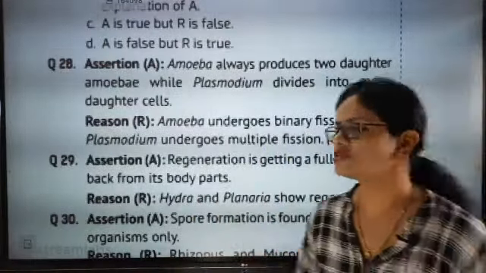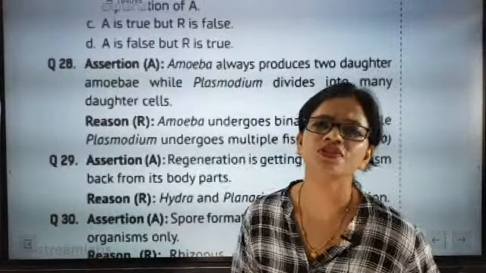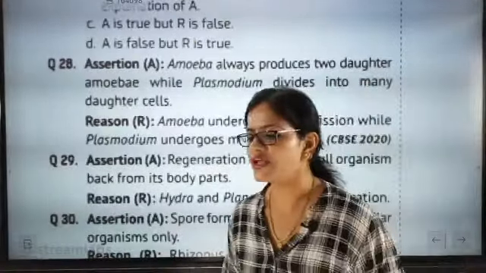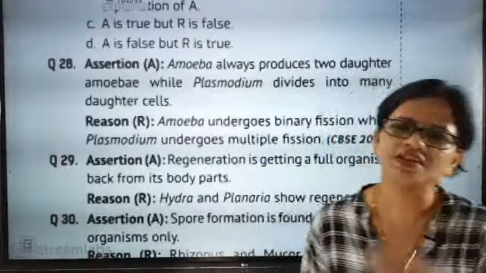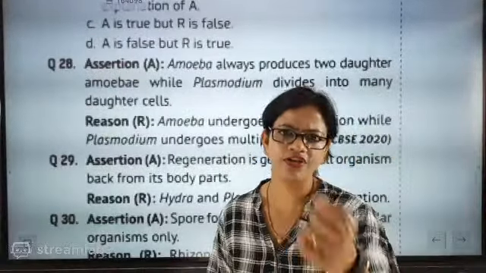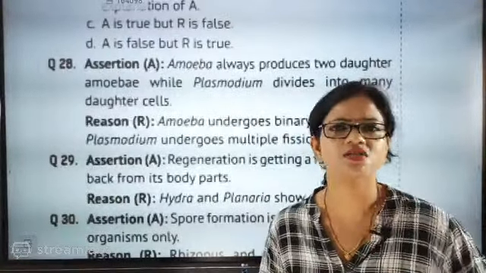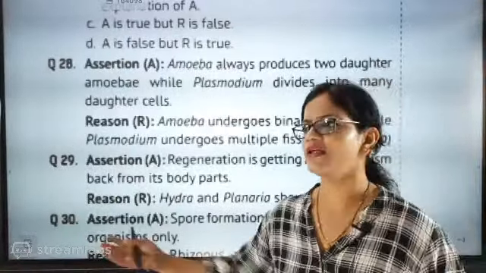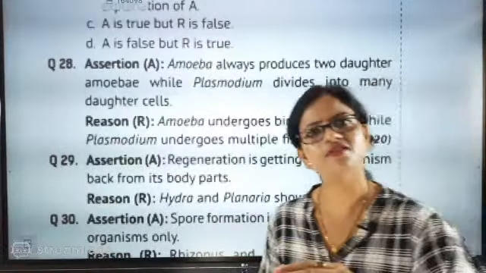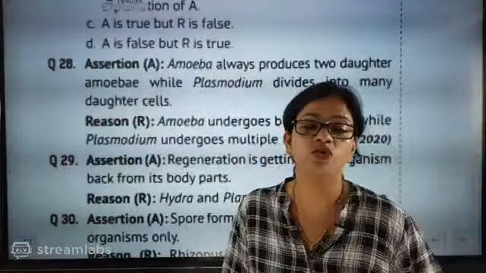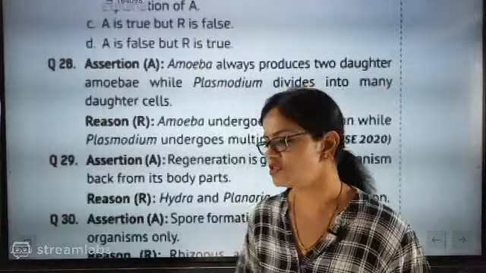But why is regeneration done? Because of duplication and triplication of the same cells. That is responsible for regeneration. But they are not talking about that in this; they are only saying planaria and hydra are examples. So the reason is correct in its own place, the assertion is correct in its own place, but both are not supporting each other.